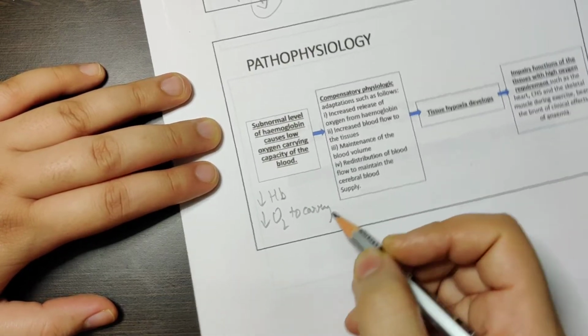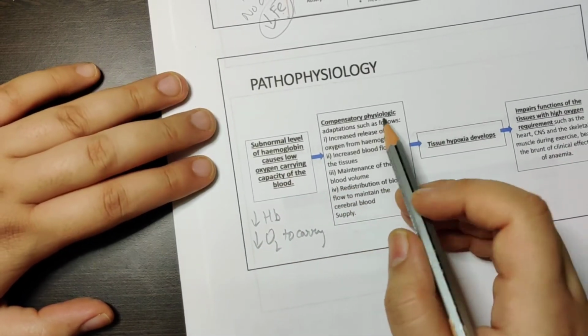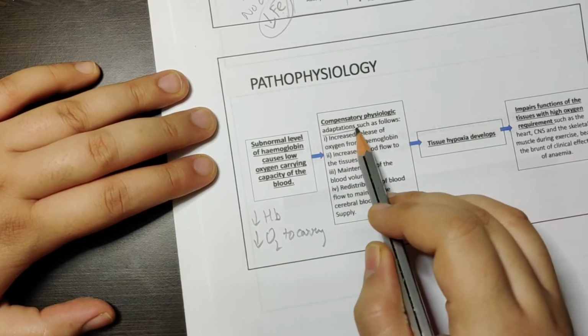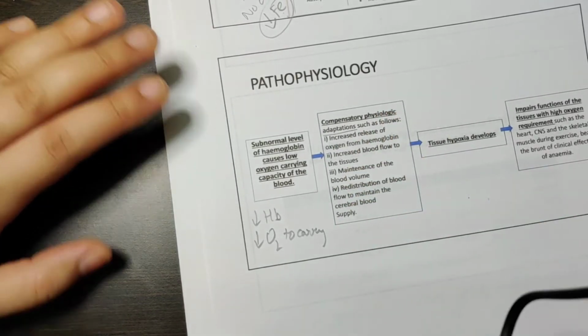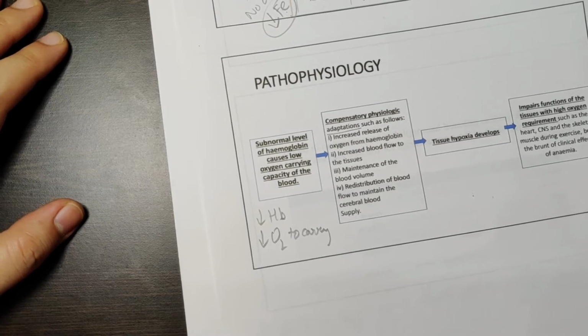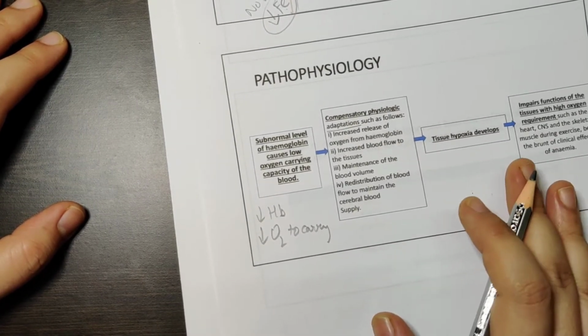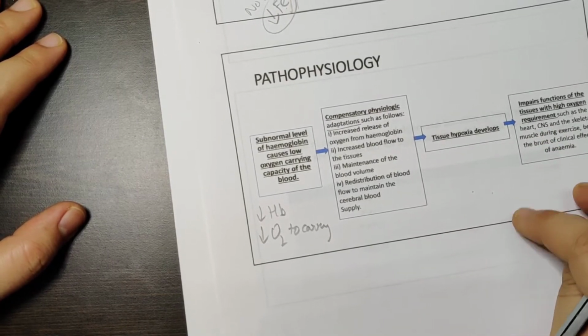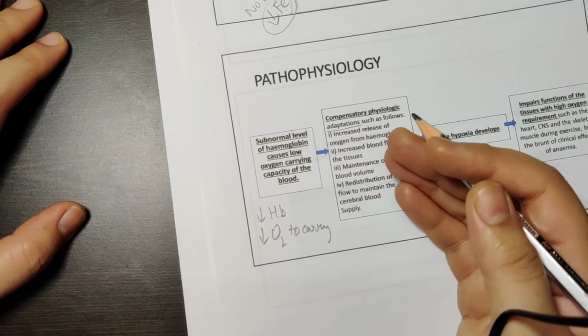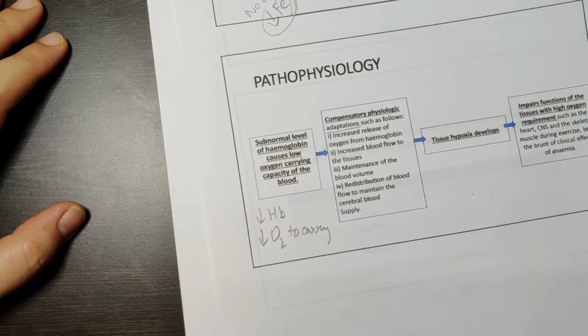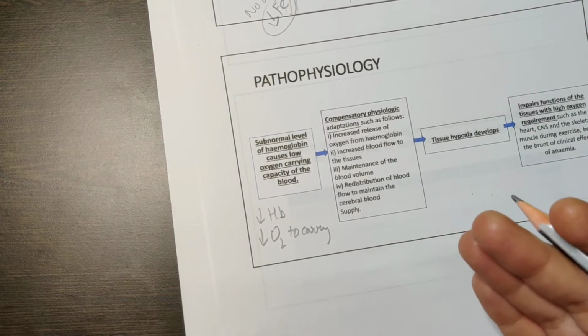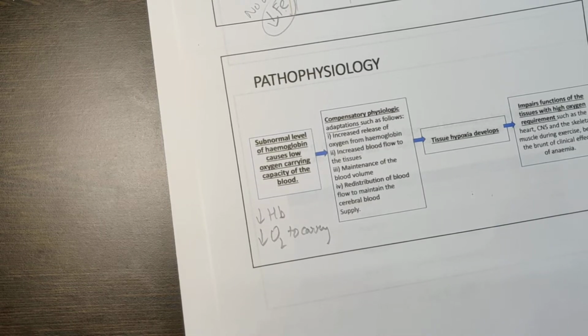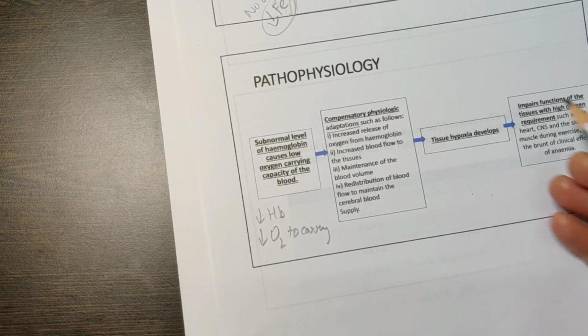So when this happens, something called a compensatory physiological adaptation happens. What does compensatory mean? You have to compensate. Like someone today, 2 teachers gave you homework, and since you didn't have time, you finished one, and to compensate for the other, you got up early in the morning so you could finish it. So you're compensating for yesterday night's work by getting up early this morning. You're trying to do 2 things but at a different time, so you're compensating.